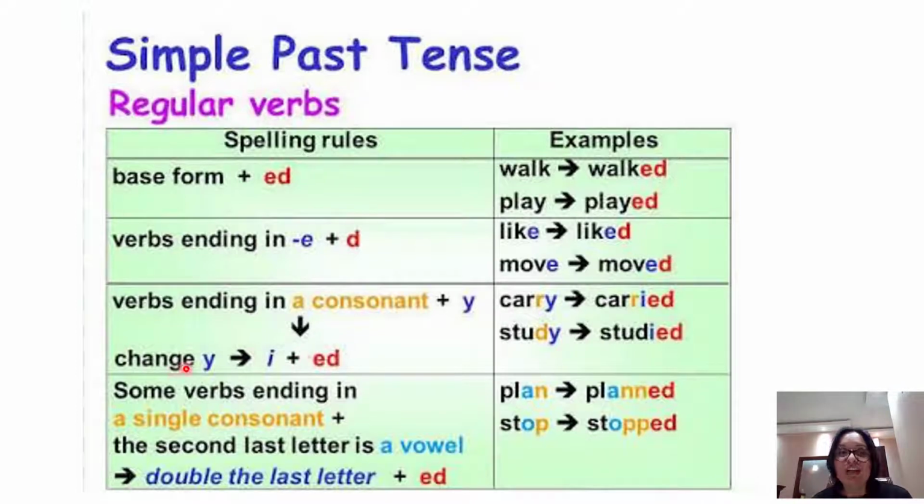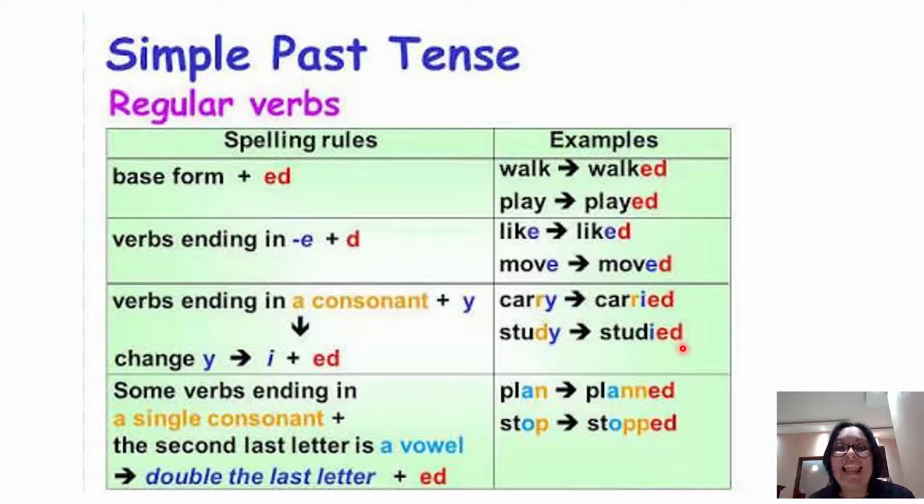Change the Y for I and add ed. So if we have carry, we are going to have carried. We drop the Y and instead we write I plus ed. The same happens with study. Consonant plus Y, we change the Y by I, and we add ed, studied.